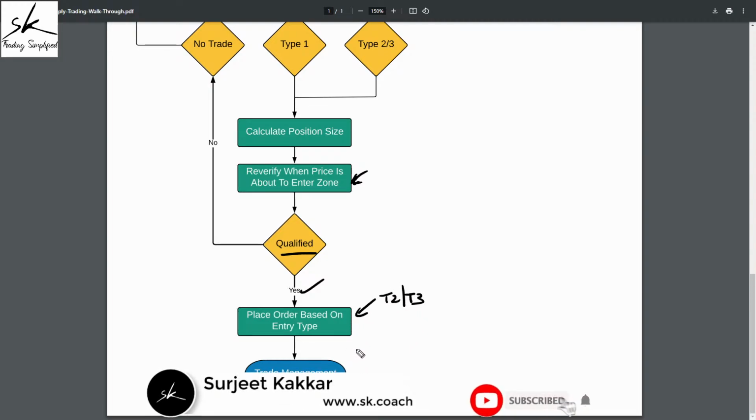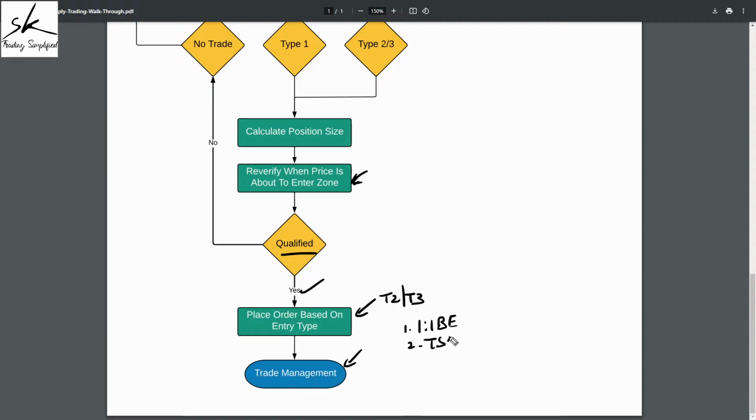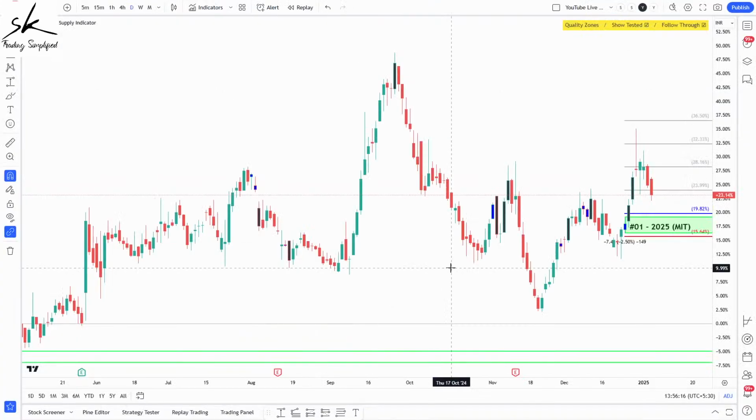And once your order has been executed, the last step will be your trade management, where 1:1 will make it a break-even trade. And after that, if you get the opportunity to trail onto it, we'll start trailing onto it, unless and until we get an exit on that trade. So that is how we plan trades. Very mechanically, very rule based.